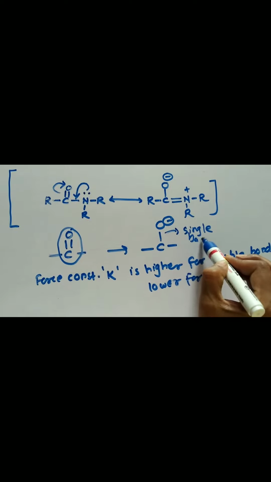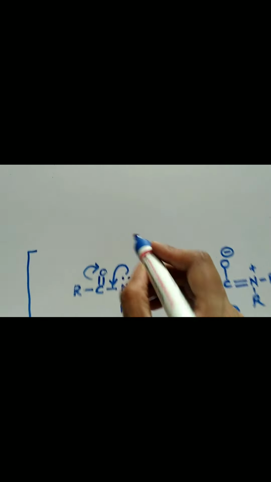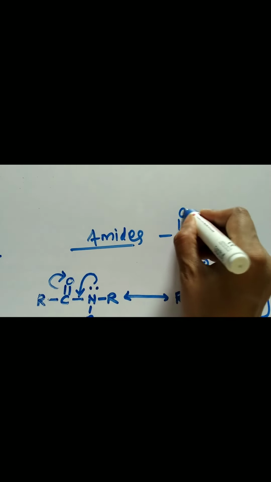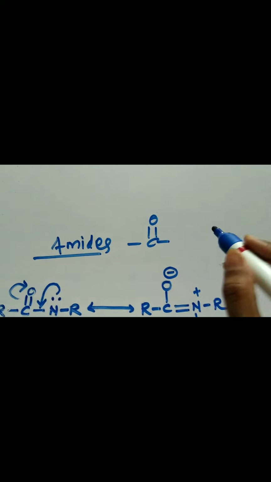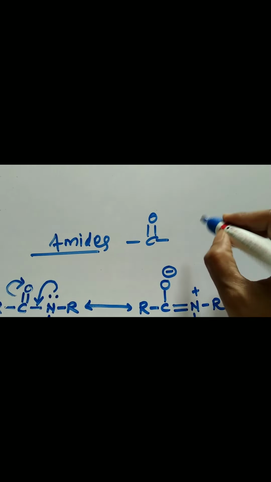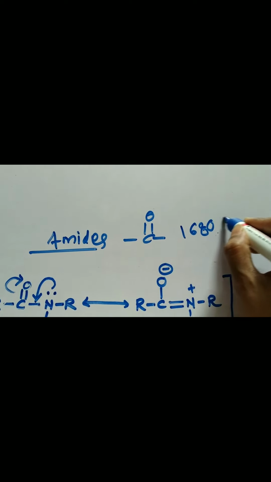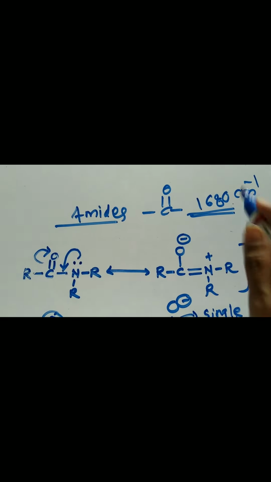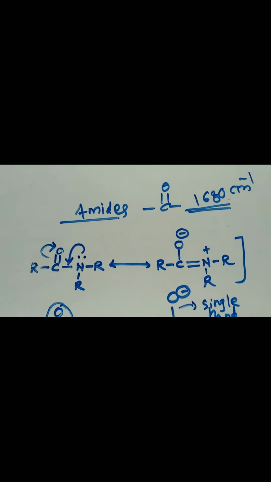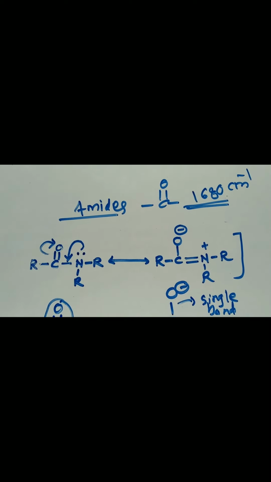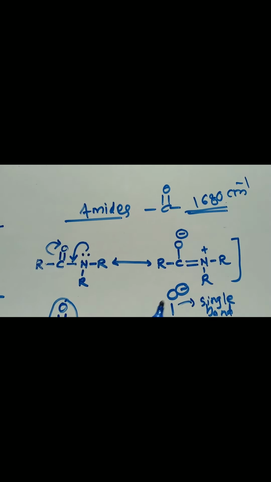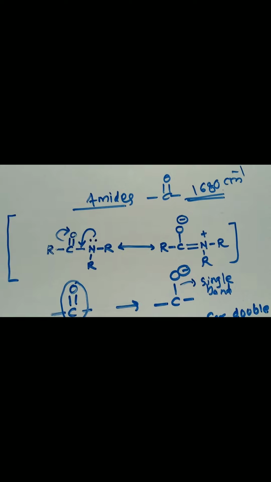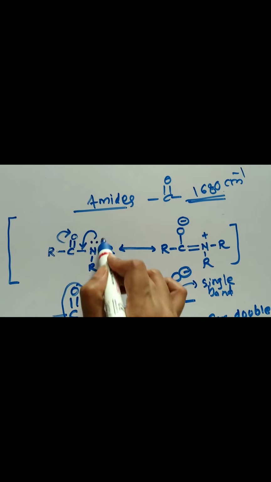Due to this, especially in amides, the carbonyl group absorbs at a lower frequency, like 1680 cm⁻¹, which is the lowest value among all the carbonyl compounds. So this is the reason why amide absorbs at a lower frequency. And what is the reason? Because of the resonance of the unshared pair of electrons present on the nitrogen.